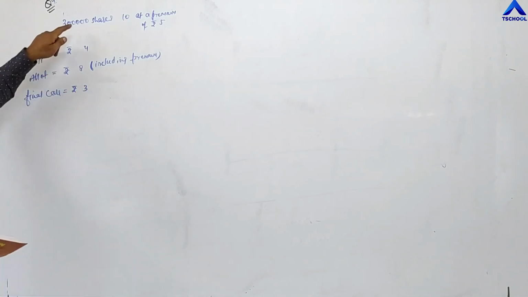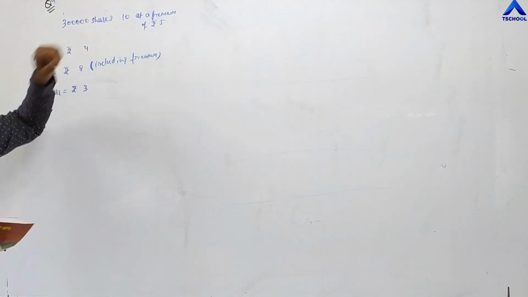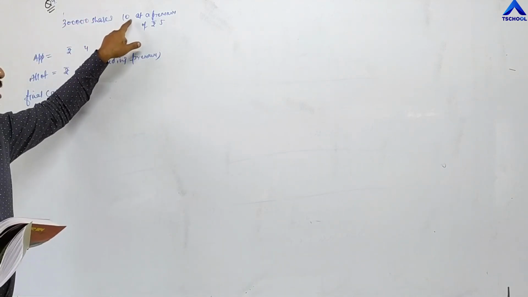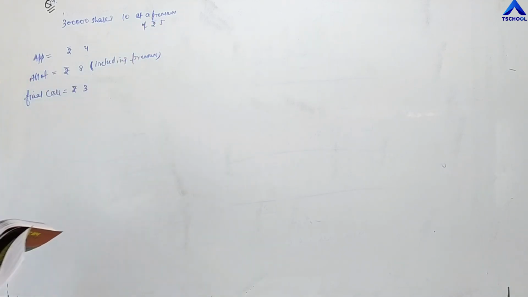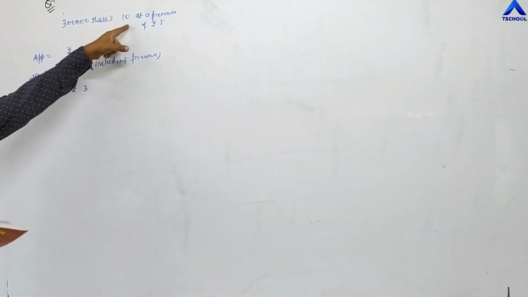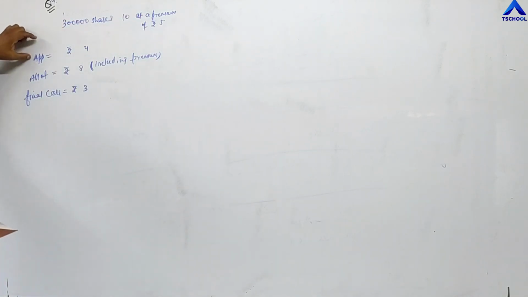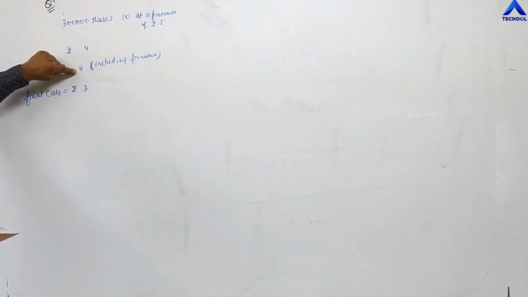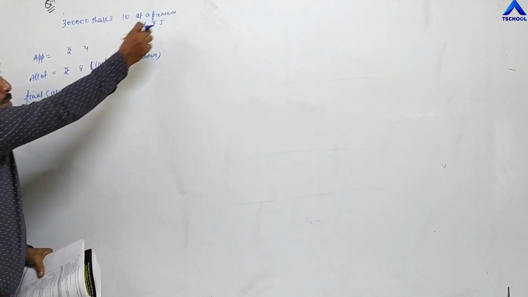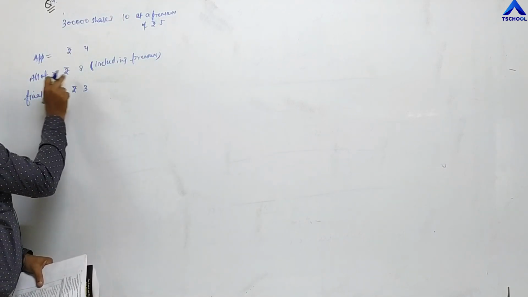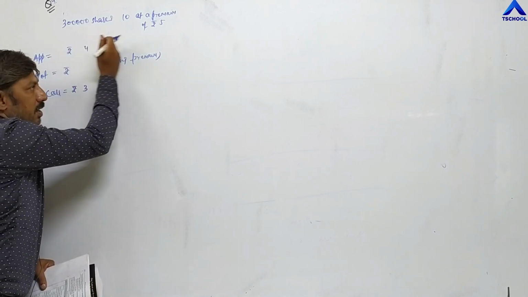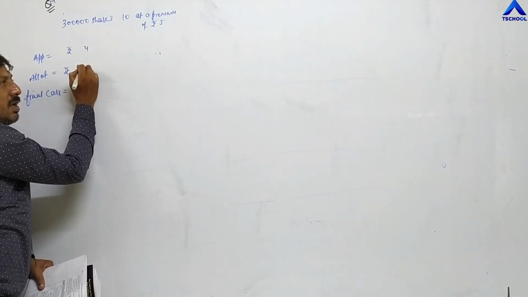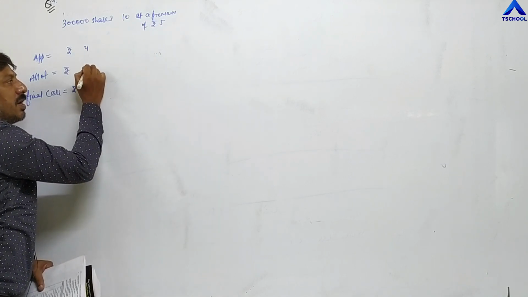Total 3 lakh shares are issued by the company. Face value of the share is 10 rupees. At a premium of 5 rupees means the company is demanding an additional amount of 5 rupees as premium. These total 15 rupees they are demanding in 3 installments: application, allotment, final call. 4 plus 8, 12, 12 plus 3, 15. Here the premium amount is demanded at the time of allotment, including premium. So we can write total 8 rupees, out of which 5 rupees is premium. We can write in this manner also.